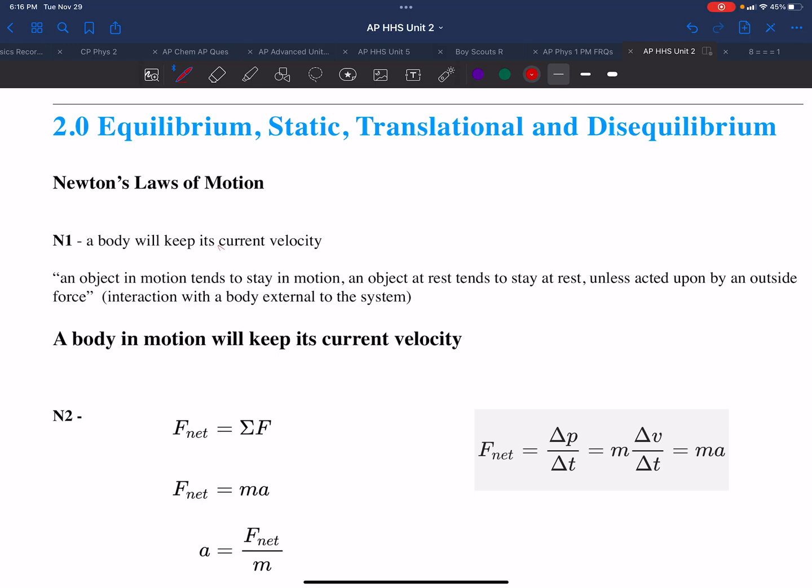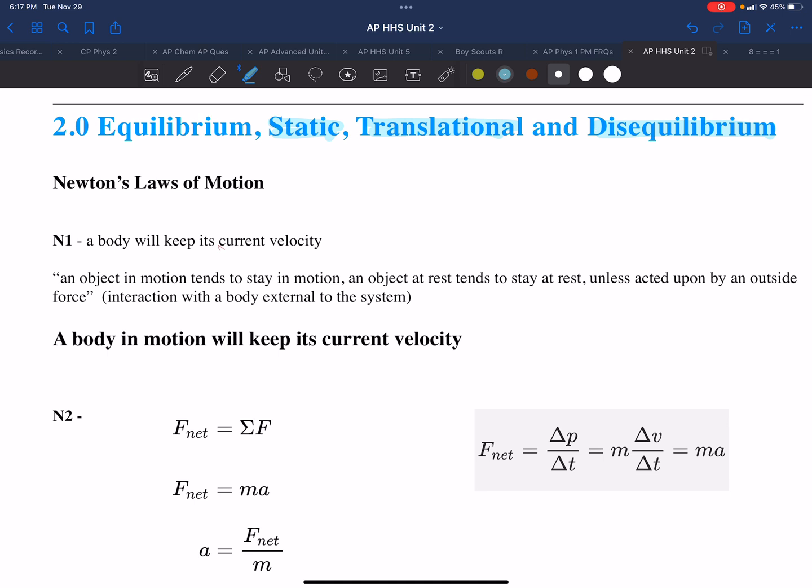In this installment, we'll take a look at equilibrium. There are three different types of equilibrium: static equilibrium, translational equilibrium, and disequilibrium. The three states surrounding equilibrium. And as we begin this, we'll start with a review of Newton's laws of motion, which we've already seen aren't